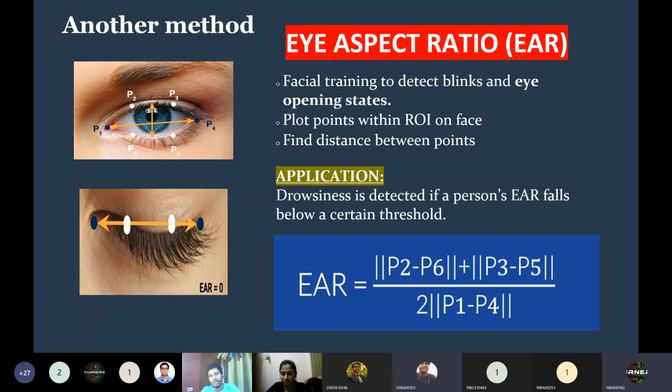Suppose some people are like this. Can you see my eyes? They sleep like this, half eye closed. Then what about them? There are so many people like that. So we have to set a threshold value. It's not necessary that the alarm will be played only if the EAR value is 0. We have to set some threshold value. Someone who always looks like they are sleeping would be an issue for the machine, so for that we set a threshold. All right guys, next slide.